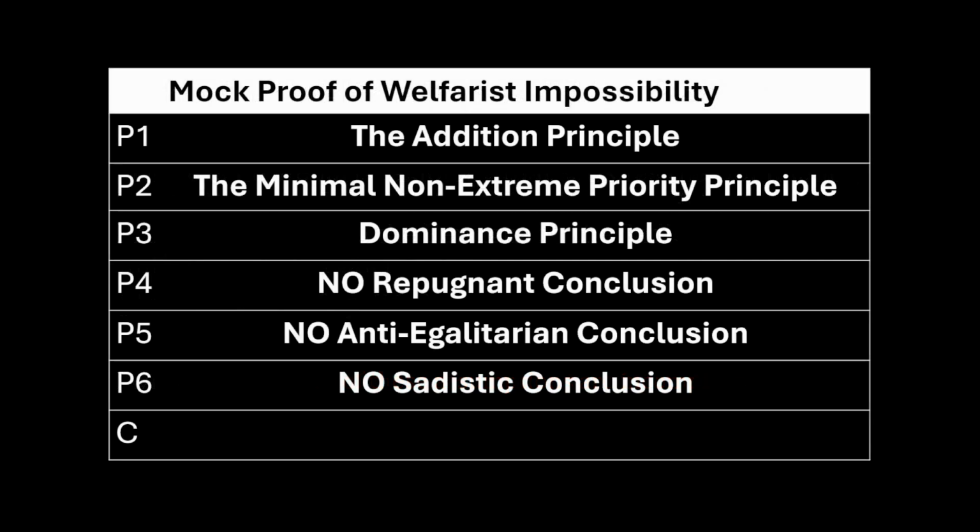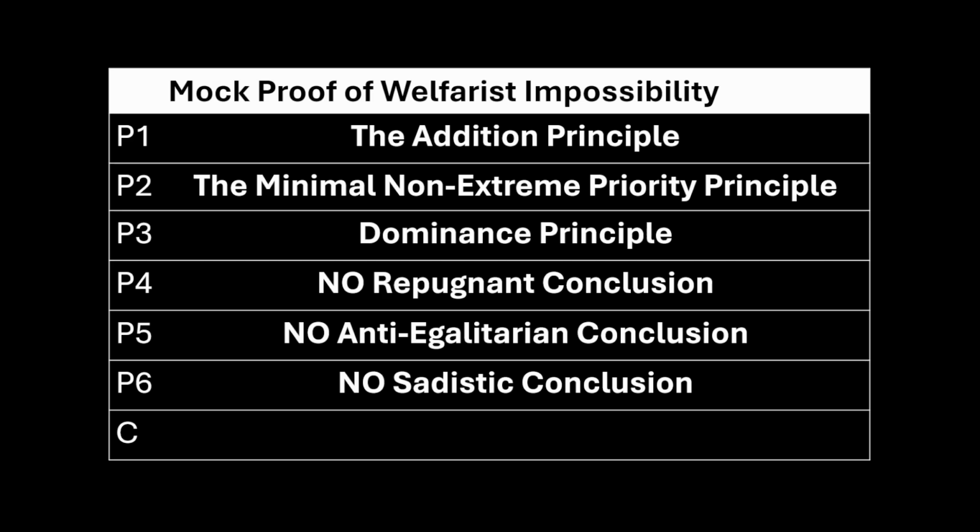So, the first thing we want to do is understand how Arrhenius's proof works. So here we have a mock proof of welfarist impossibility. We can see that we have six premises, and they are the principles that are required and the conclusions that must be avoided.